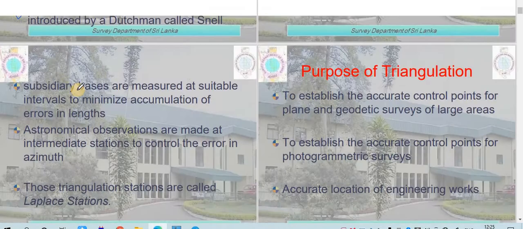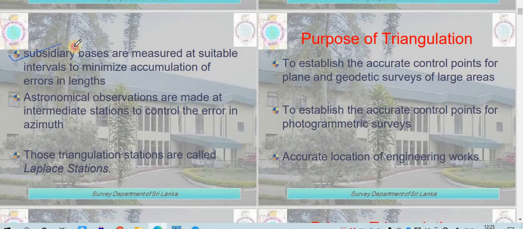After that, the subsidiary bases are measured at suitable intervals to minimize the accumulation of error. If the network of triangles is very large, we need to select some subsidiary baselines to check whether the calculation we are doing is correct or not. So for that we choose some subsidiary bases, measure them, and check whether they match with the calculation or not.